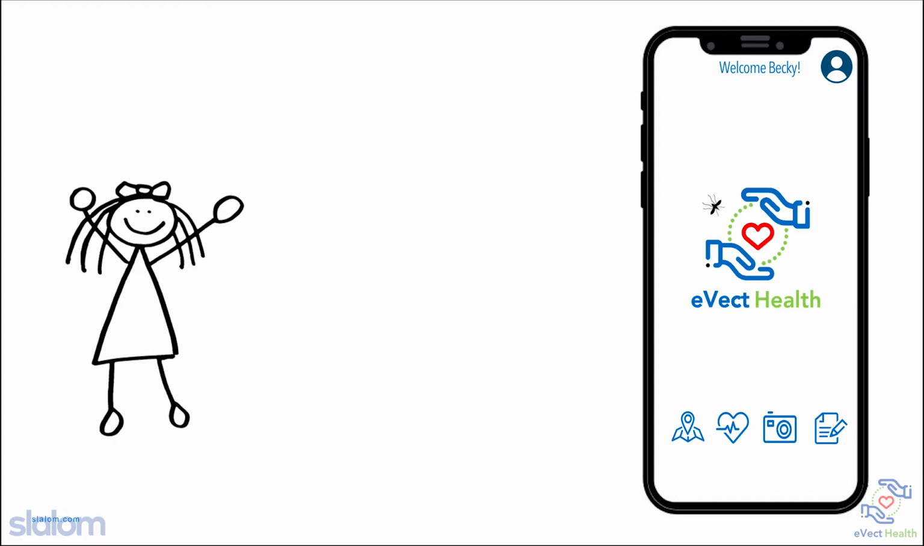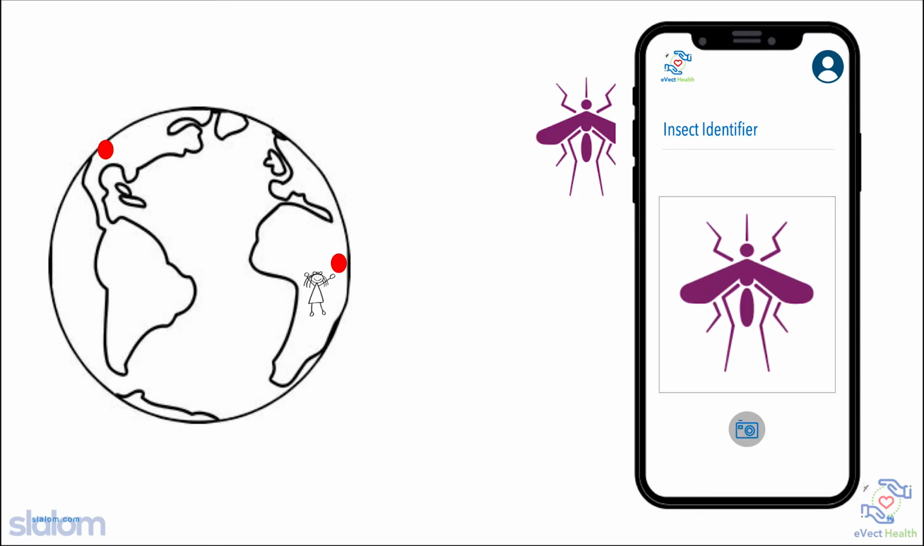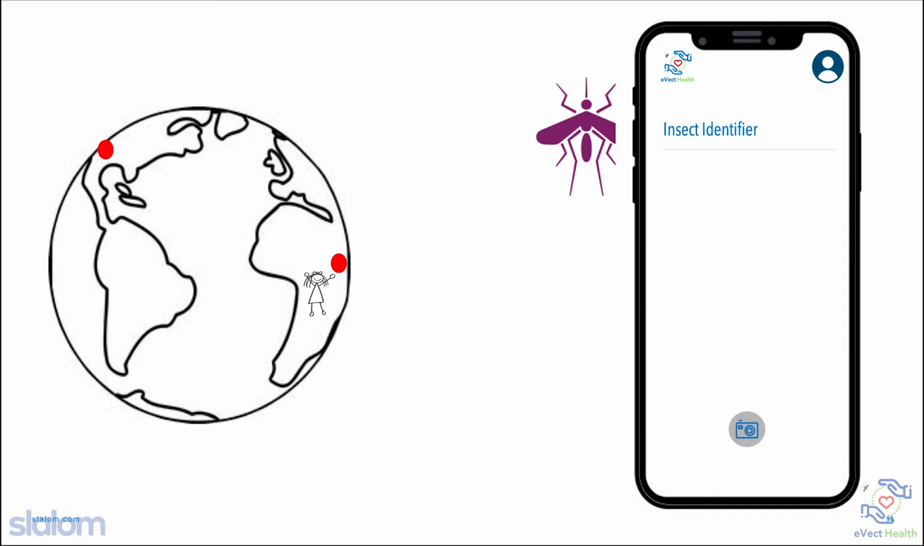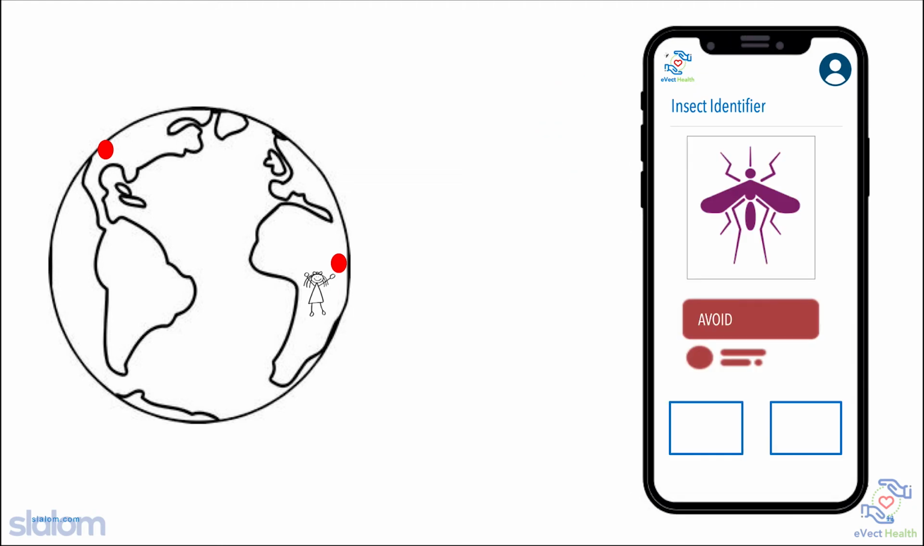After swatting at these pesky bugs all night, she remembers the eVect Health app on her phone has an insect identification feature. She snaps a picture of a nearby mosquito, and the app's advanced machine learning algorithm recognizes the insect as Anopheles mosquito, a vector for malaria, and advises her to avoid such bugs. It instructs her to take an in-app questionnaire if she believes she was bit.